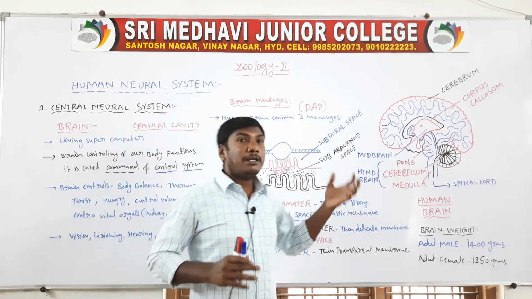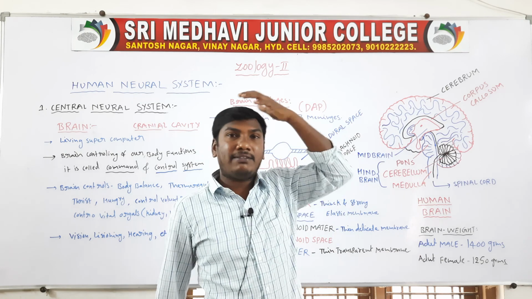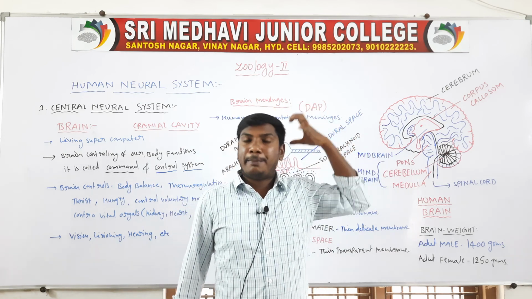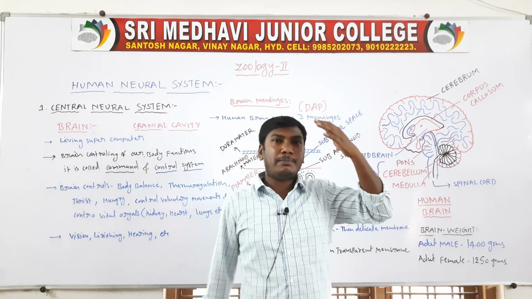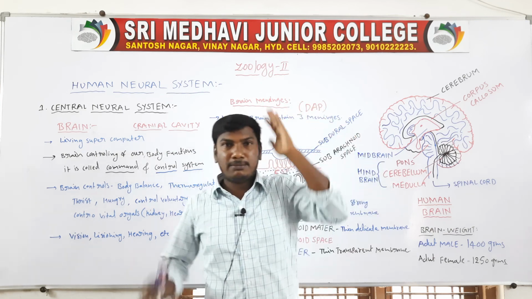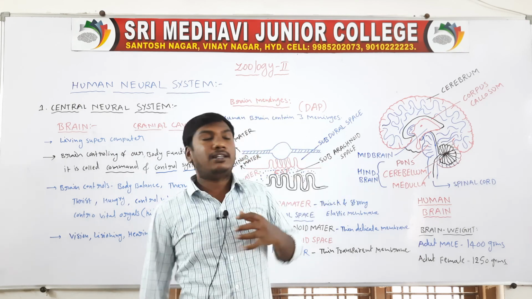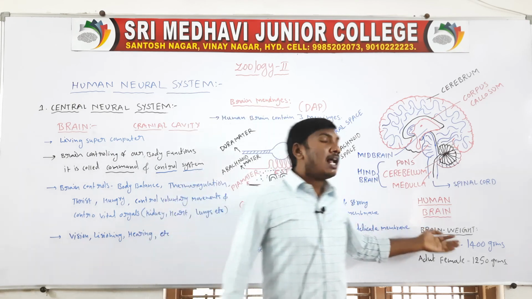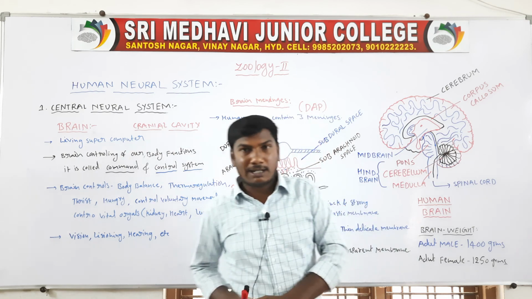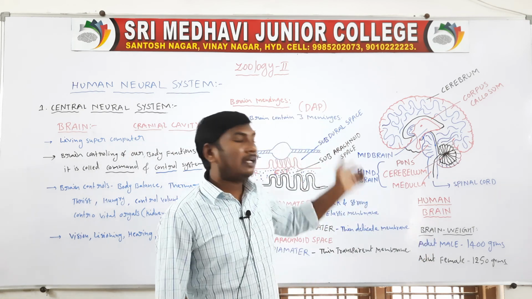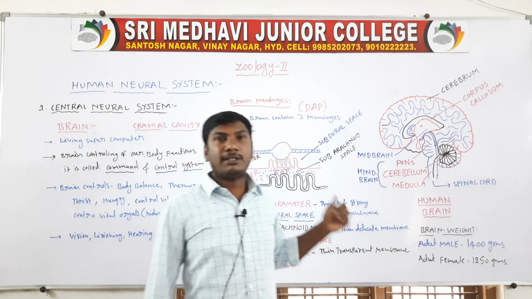Next, the brain is present in the cranial cavity. The cranial cavity protects the brain. The bones are the frontal bone, parietal bone, temporal bone, and occipital bone. So they are the protection of the brain. The brain weight of an adult male is 1400 grams. The adult female is 1250 grams. So these are the brain weights of human beings.